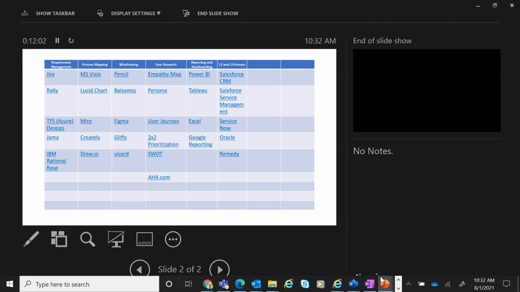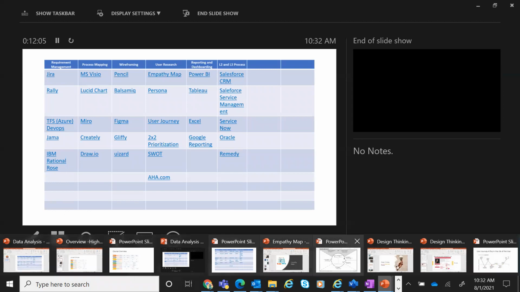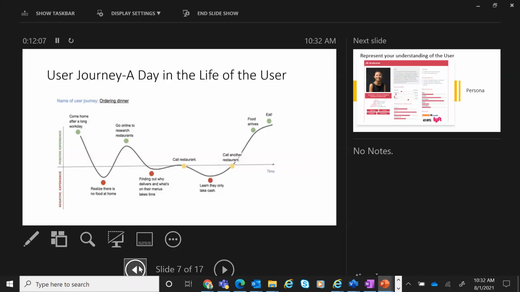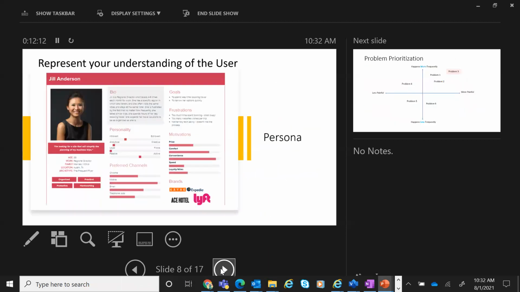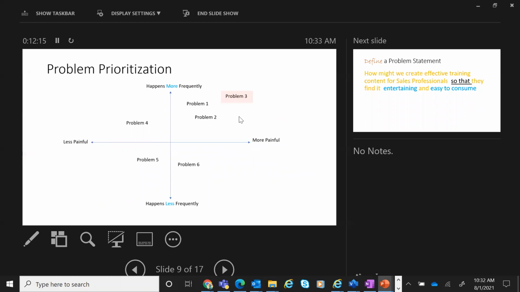Two by two prioritization. Of course, we did 2x2 prioritization earlier. I will quickly touch upon it. So 2x2 you can do for problem prioritization as well as solution prioritization. If it's problem prioritization, on the y-axis, you're going to say happen more frequently, happen less frequently. Then you say less painful, more painful. So the right-hand quadrant is what you will focus on: problems which are very painful and occur very frequently. And therefore, you need to address these problems.